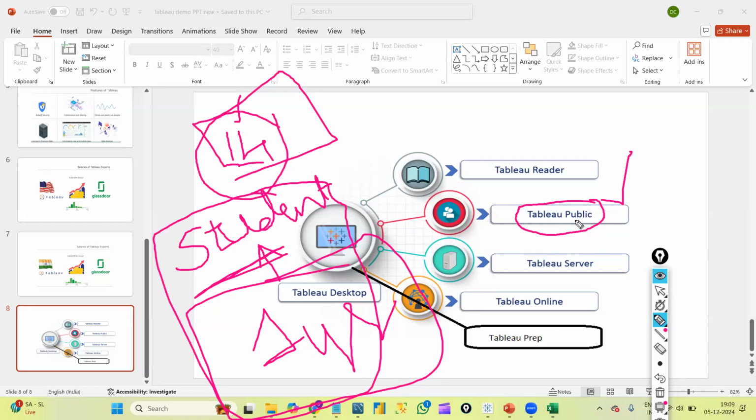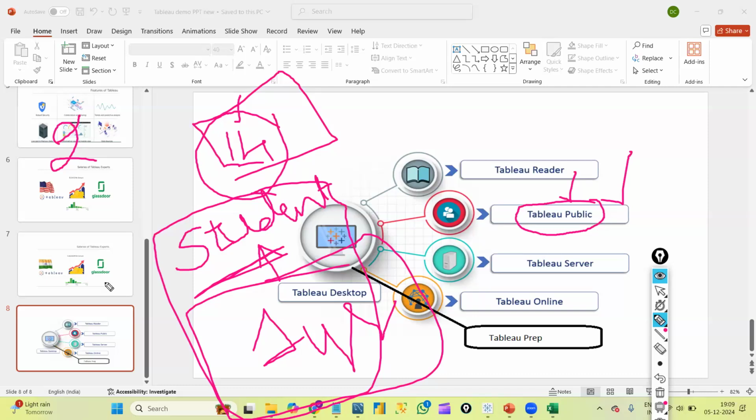In Tableau Public, once you connect to any Excel file, you can learn all the functionalities the same. But there are two differences. First, all the data sources won't be available in Tableau Public, as they are in Tableau Desktop. You can connect to an Excel file easily and practice normally, no problem.